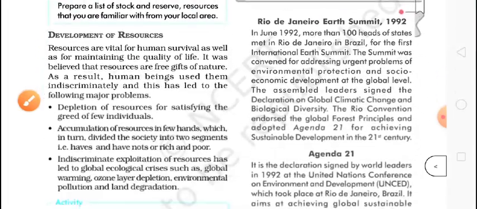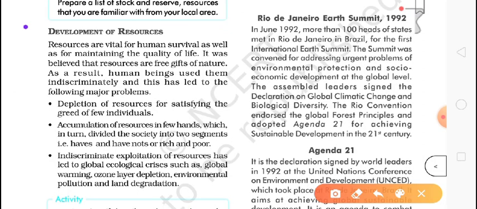Now we will talk about the development of resources. How does this development take place? Resources are vital for human survival as well as for maintaining the quality of life.